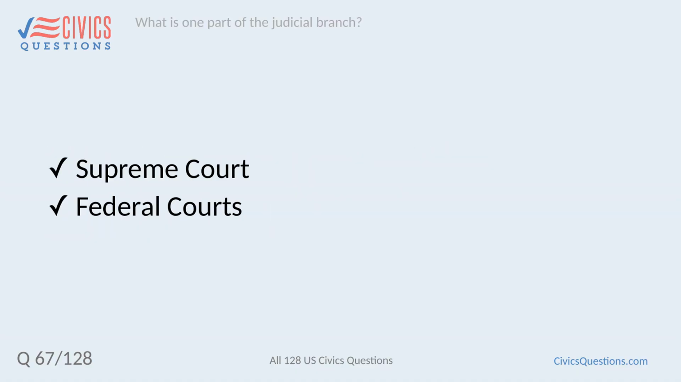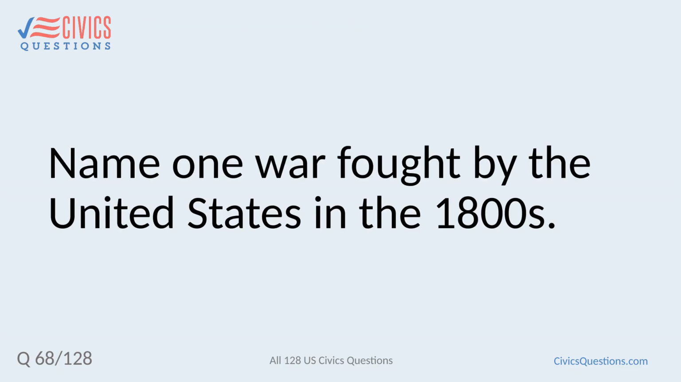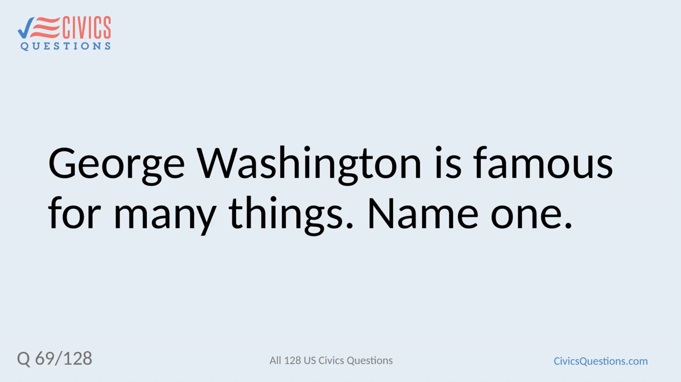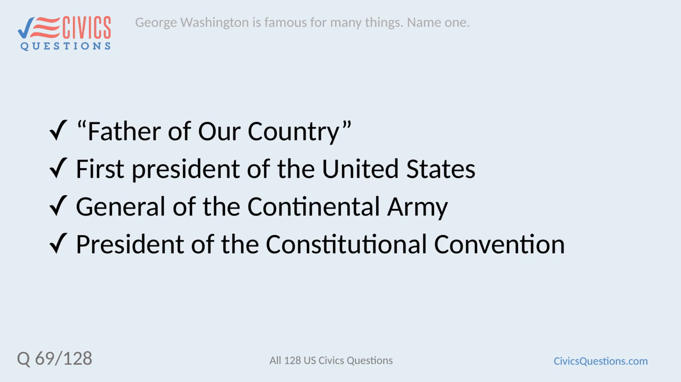What is one part of the judicial branch? Supreme Court. Federal courts. Name one war fought by the United States in the 1800s. War of 1812, Mexican-American War, Civil War, Spanish-American War. George Washington is famous for many things. Name one. Father of our country. First President of the United States, General of the Continental Army, President of the Constitutional Convention.